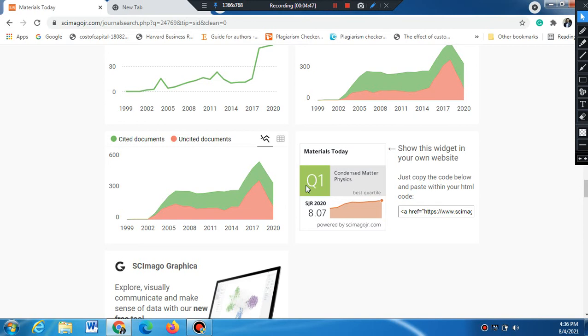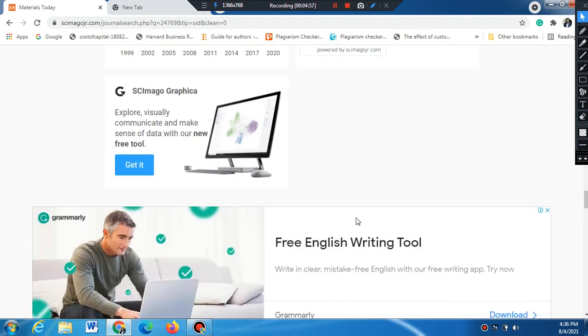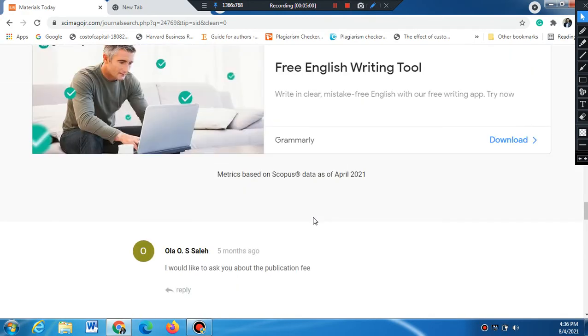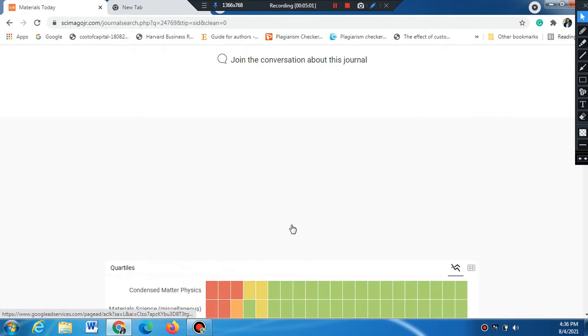First thing is that it is Scopus indexed. Another thing is that the publisher belongs to Elsevier, and it is falling under the Q1 quartile. So these are the important things you must understand. And these are the comments which are not required.